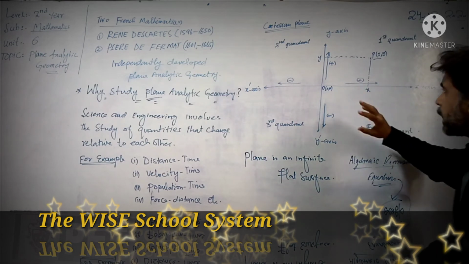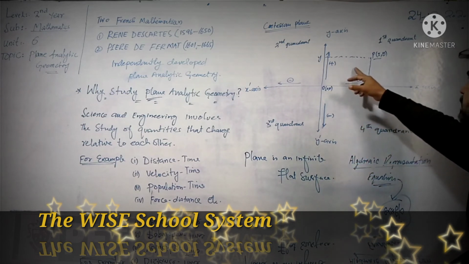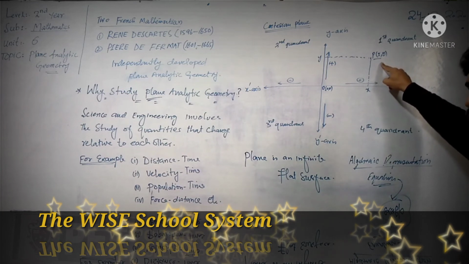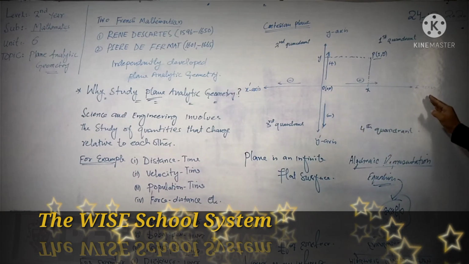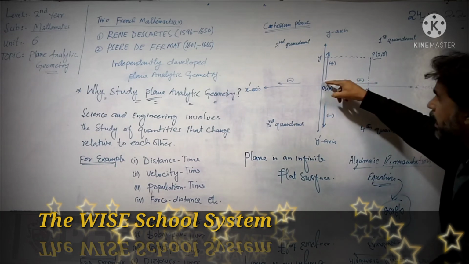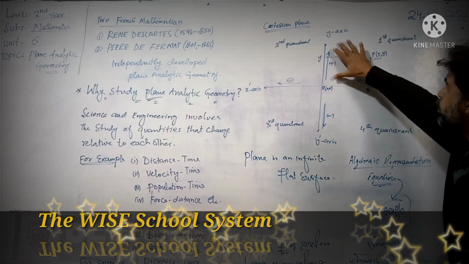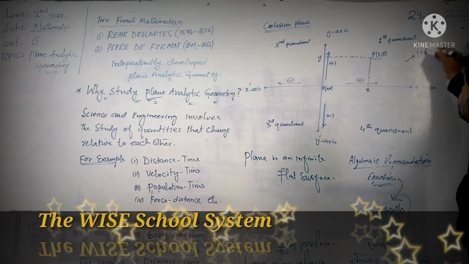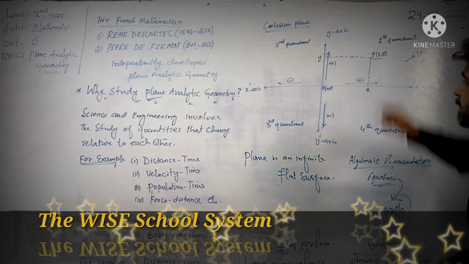And similarly, this is the first quadrant, and in this first quadrant a point has two coordinates x and y which are both positive, because the right side of the x-axis is considered positive and the upper side of the y-axis is considered positive, and this portion is called the xy plane. So in the xy plane, here in this first quadrant, the coordinates of the point are positive, x and y.